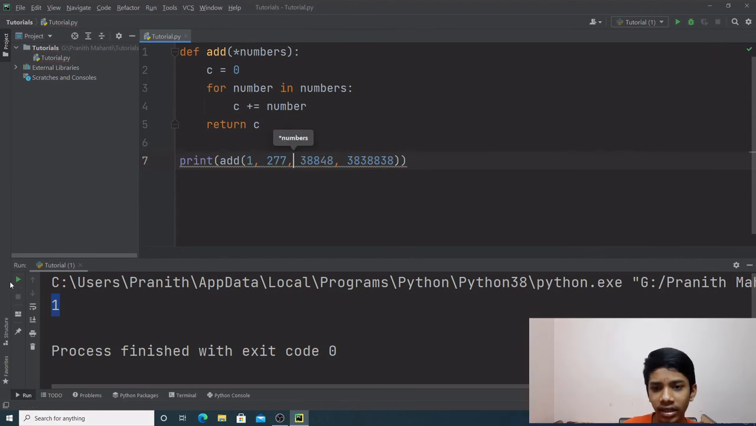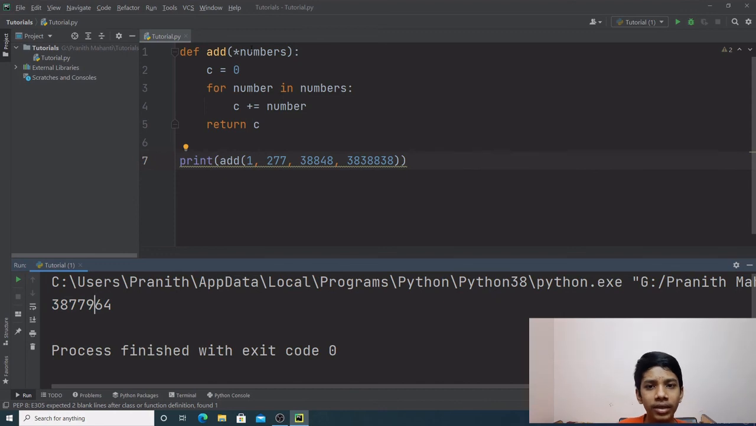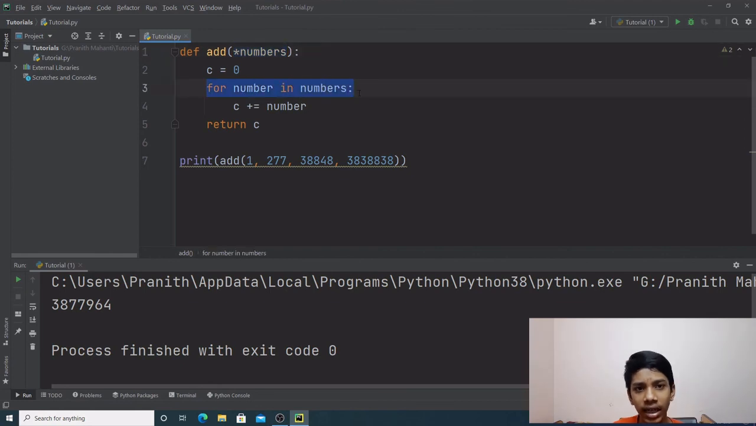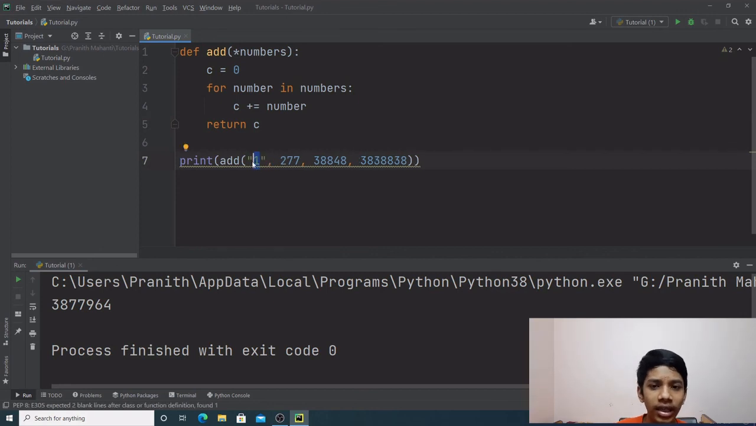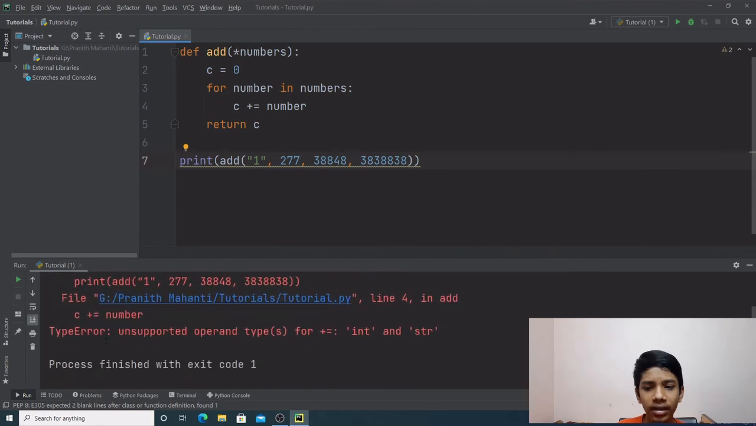As you can see over here, I gave it completely random numbers and it's adding them. So this takes in as many numbers as the user gives, and then the for loop iterates over each of the number and adds it to this variable and returns the variable. Simple, right? But what will happen if I give in a string and not a number? We get a type error because it's an unsupported operand for an integer to be added to a string.